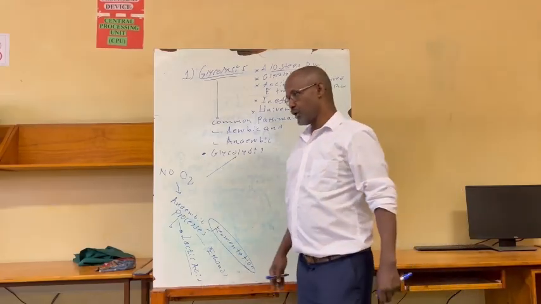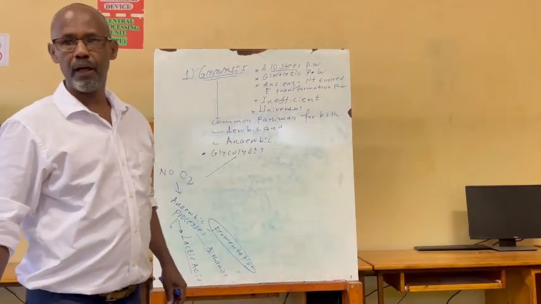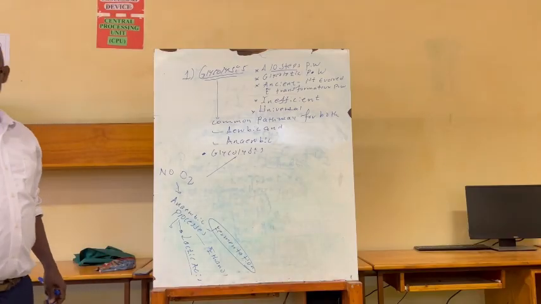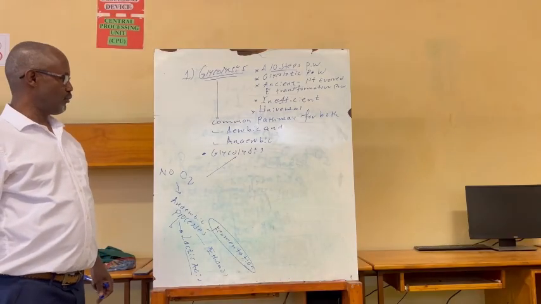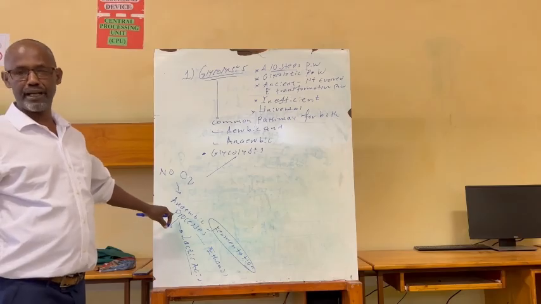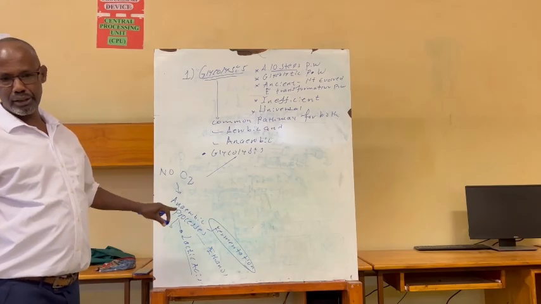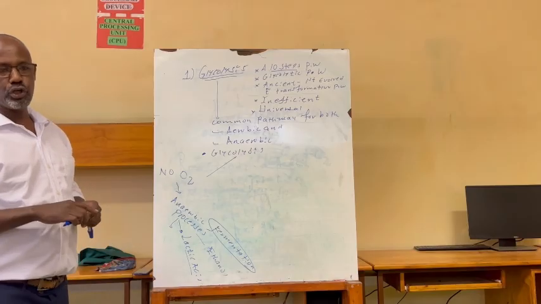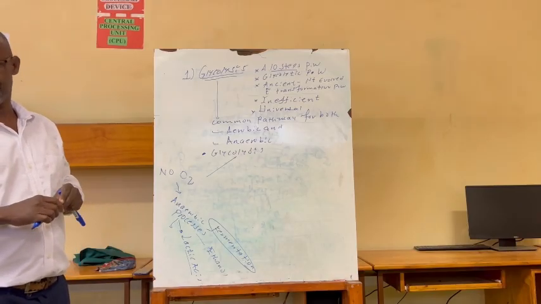Of course, this is one area of application of microorganisms in biotechnology, in the production of different types of organic acids for human consumption, industrial or commercial purposes.